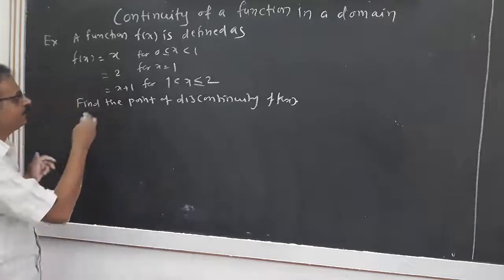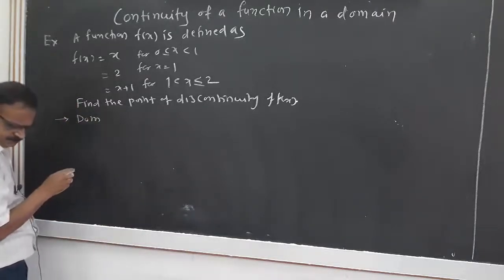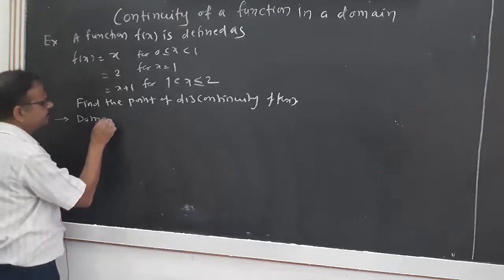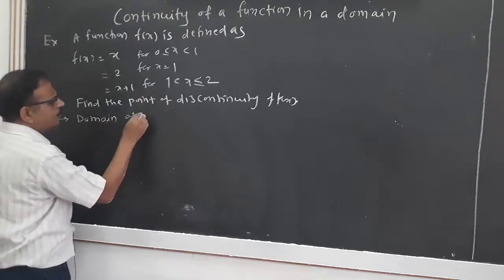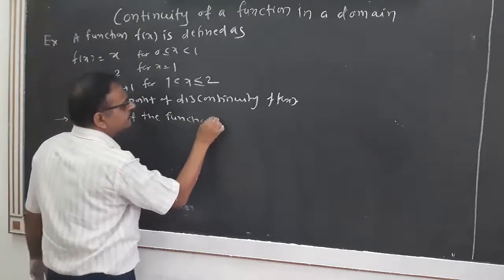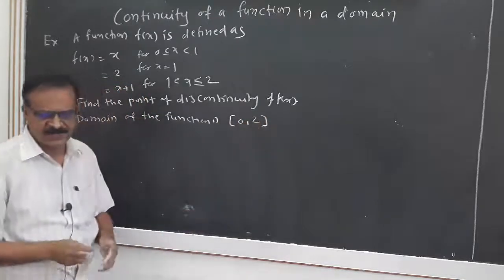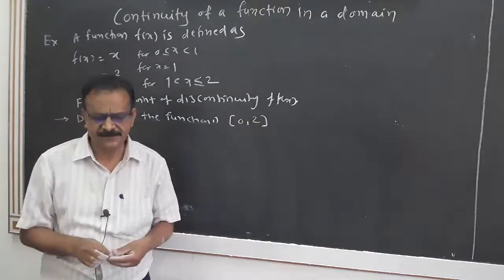Here the domain of the function is 0 to 2, closed interval 0 to 2. We have to check the continuity in the closed interval.